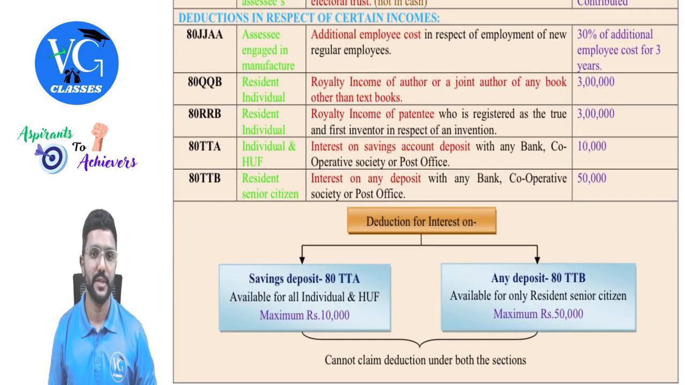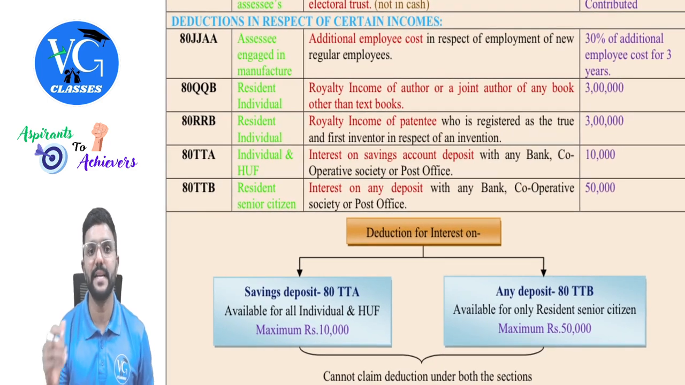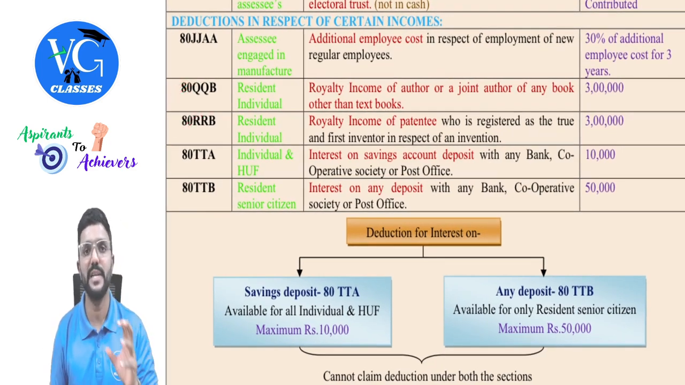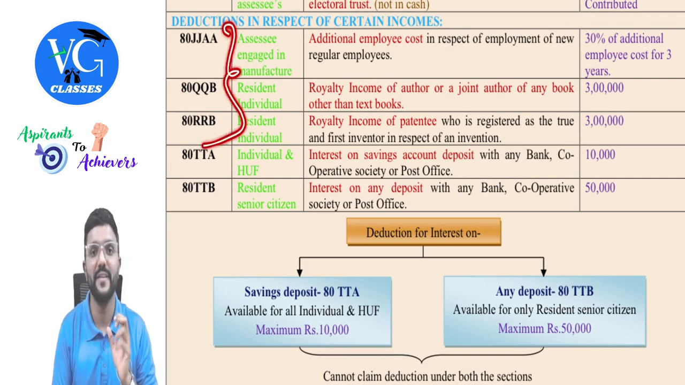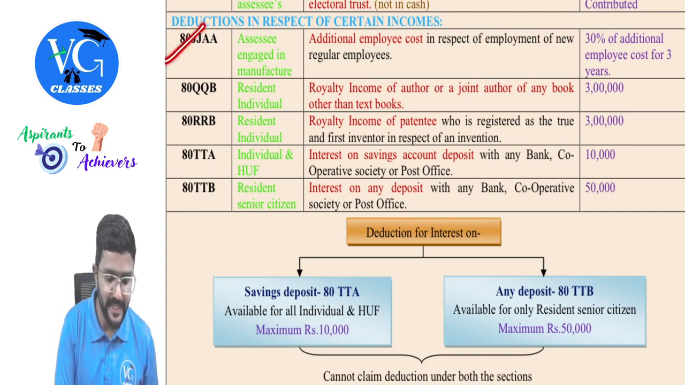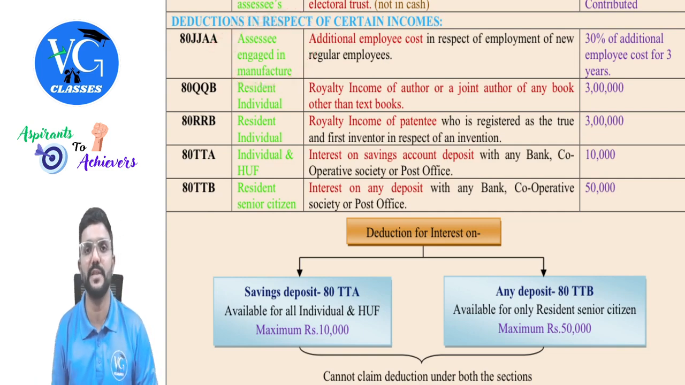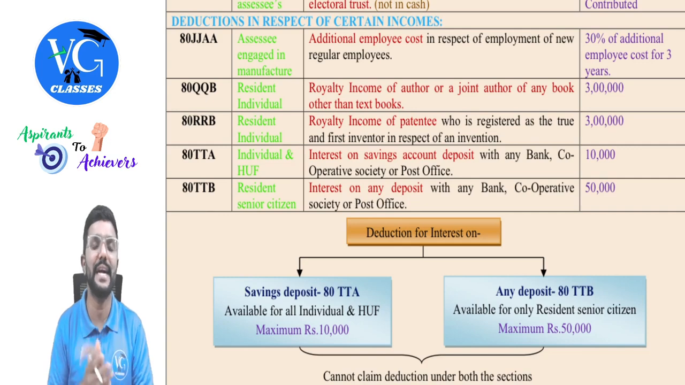Okay. Next, deductions in respect of certain income. First, 80JJAA, 80QQB and 80RRB. Guys, please be careful. These 3 are a part of heading C of chapter 6A. 80JJAA gives deduction for an assessee who is engaged in the manufacturing business and for whom tax audit under section 44AB is applicable.